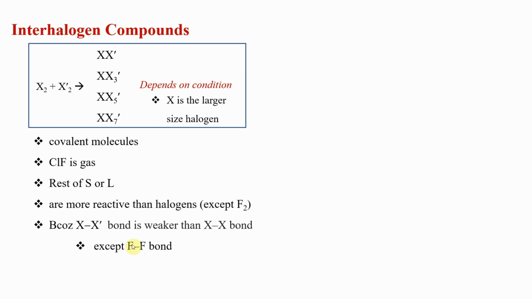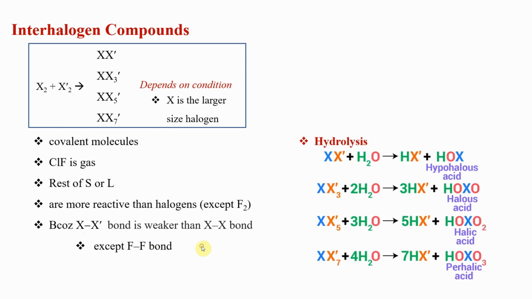Similarly, when you look at the bond, the XX prime bond is weaker than the XX bond. The overlap is not between the same orbitals, right? Chlorine is 3p, bromine is 4p. So when they overlap, chlorine with bromine will be weaker. These bonds are weaker than the XX bond except the fluorine bond, which is weaker, anomalous behavior again.